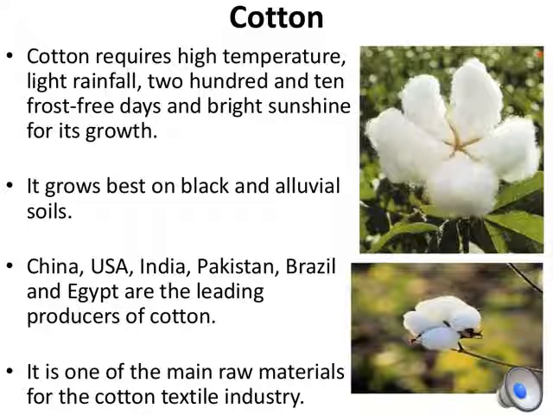It grows best on black soil and alluvial soil. In India, cotton is mostly grown in parts of the Deccan plateau. Apart from India, the leading producers of cotton in the world are China, USA, Pakistan, Brazil, and Egypt.